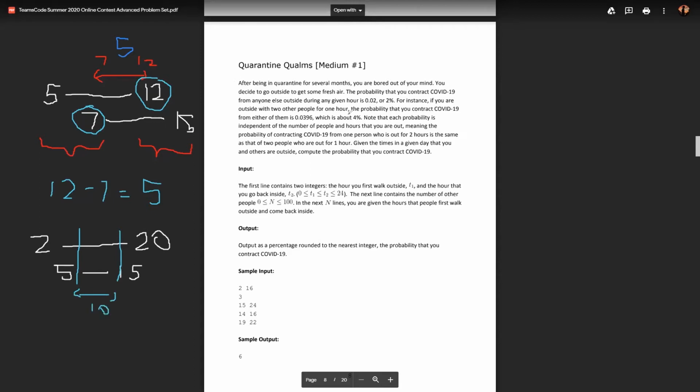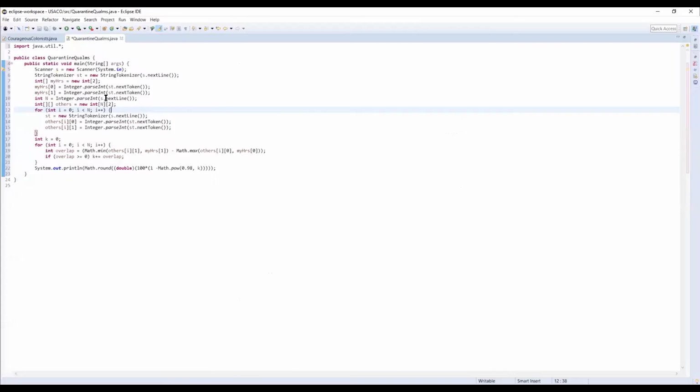So now I'm going to briefly share my Eclipse code. You guys can see that, right? Okay. Let me zoom in. Oh yeah, zoom in. Okay.